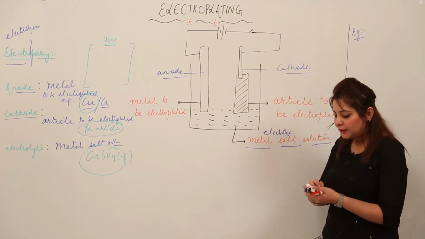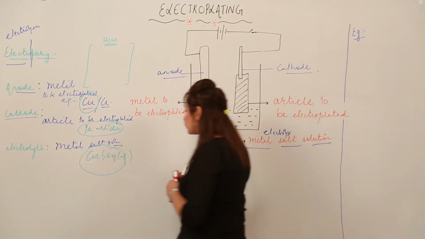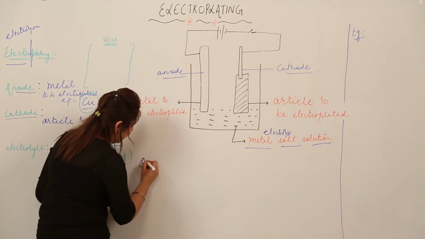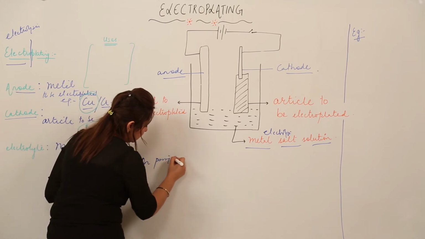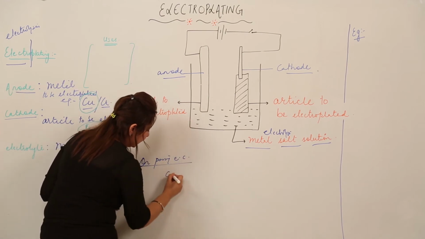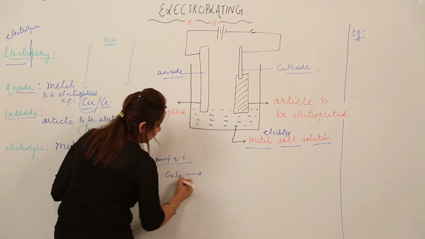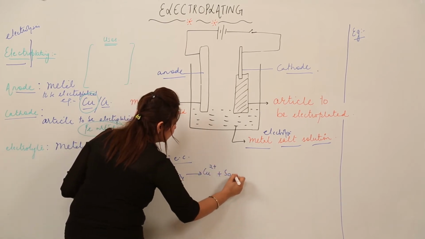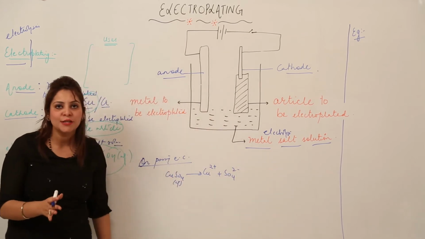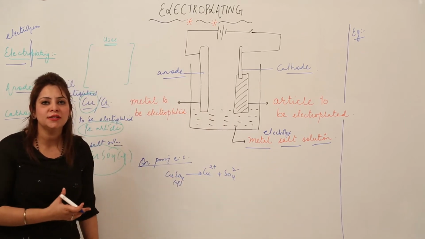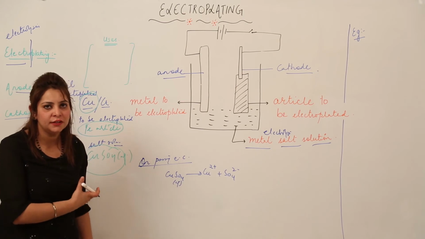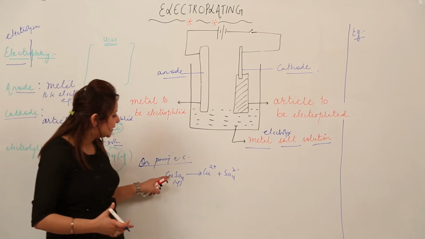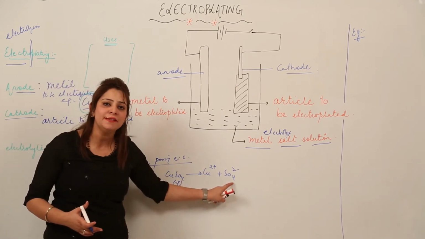Now just look at the board to see what is going to happen when we pass electricity. On passing electric current, this aqueous CuSO4 will dissociate to form Cu2+ and SO4 2-. As you all know how electrolysis takes place, we studied it in the previous topic as well. So on passing current, it just breaks into its respective ions.